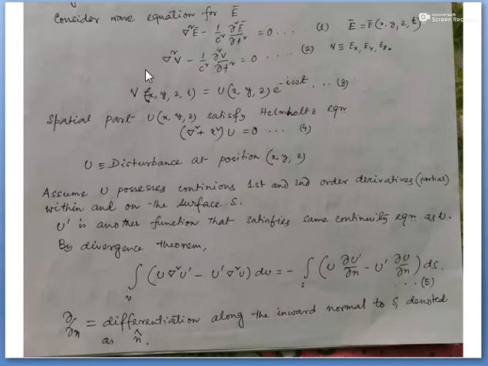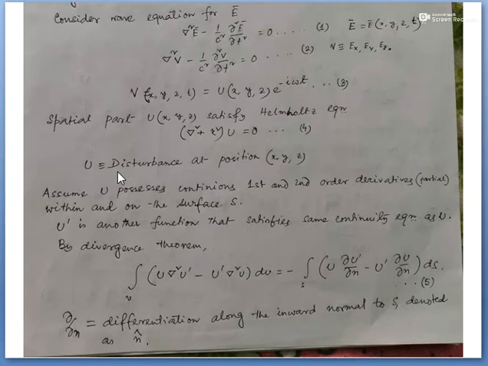This is the generalized form of the Helmholtz equation for the three individual components Ex, Ey and Ez, right? Where this V(x,y,z,t) can be represented in this form. The spatial part of it I have represented as u. u is the disturbance at any point (x,y,z).